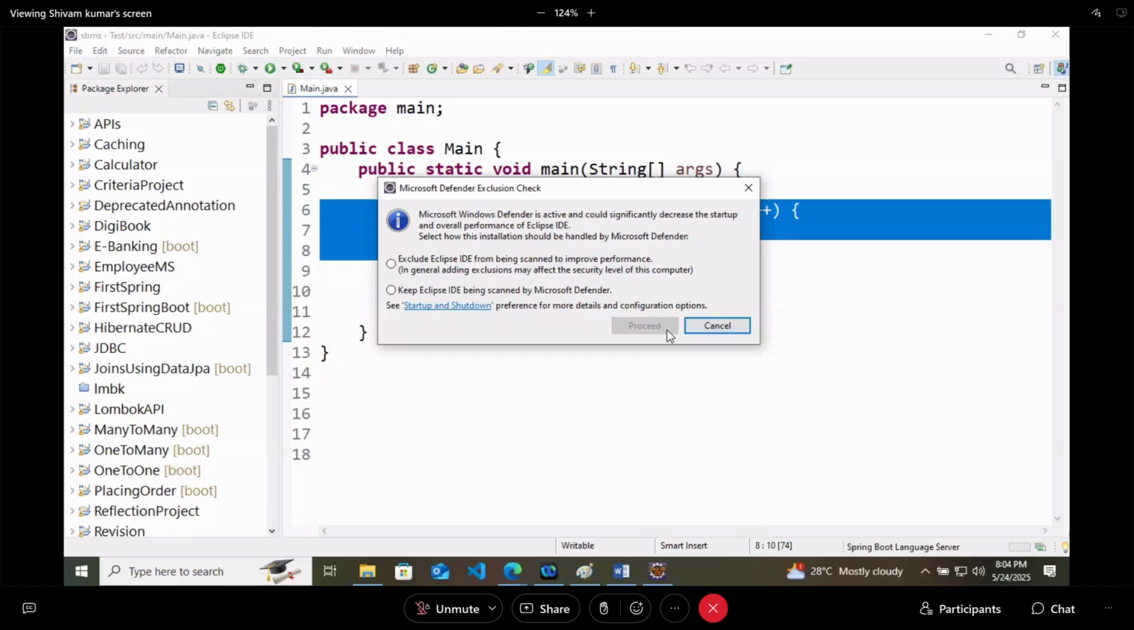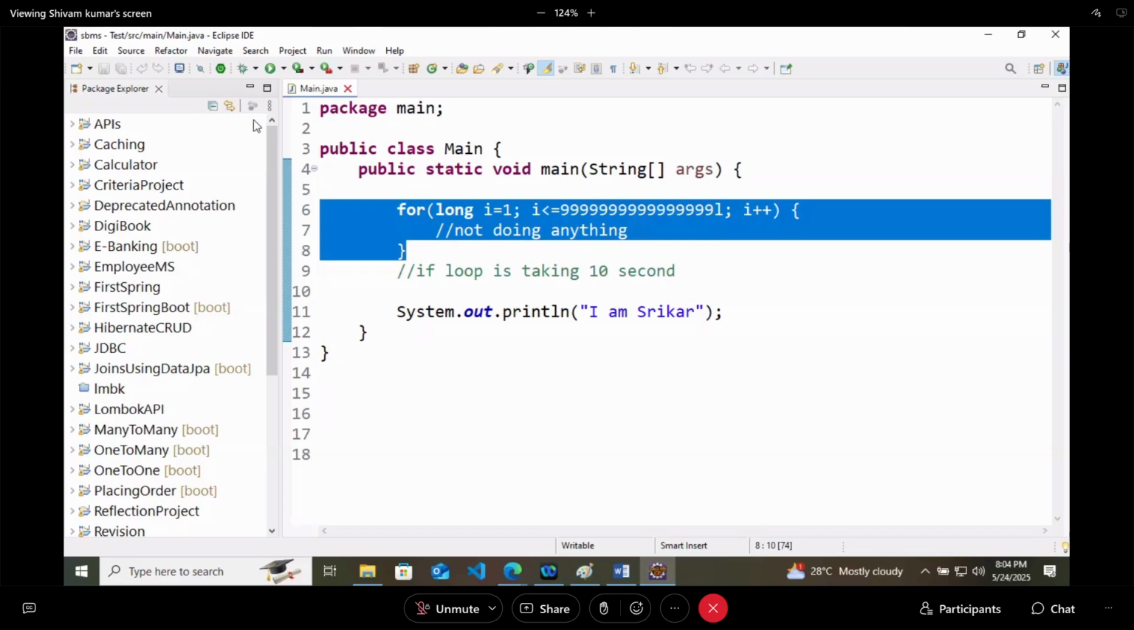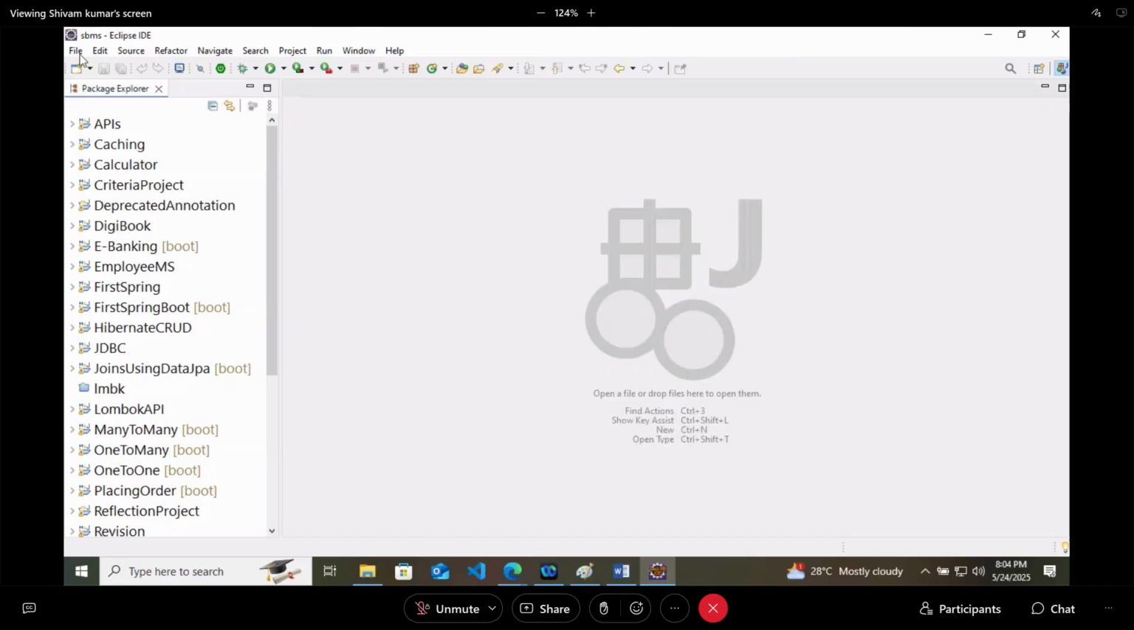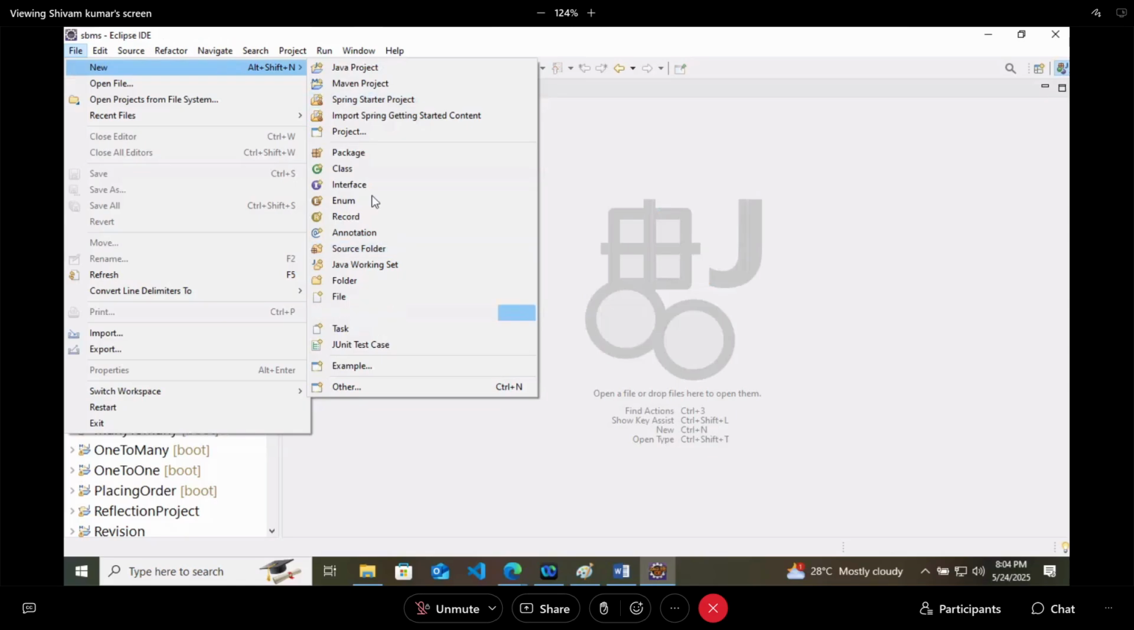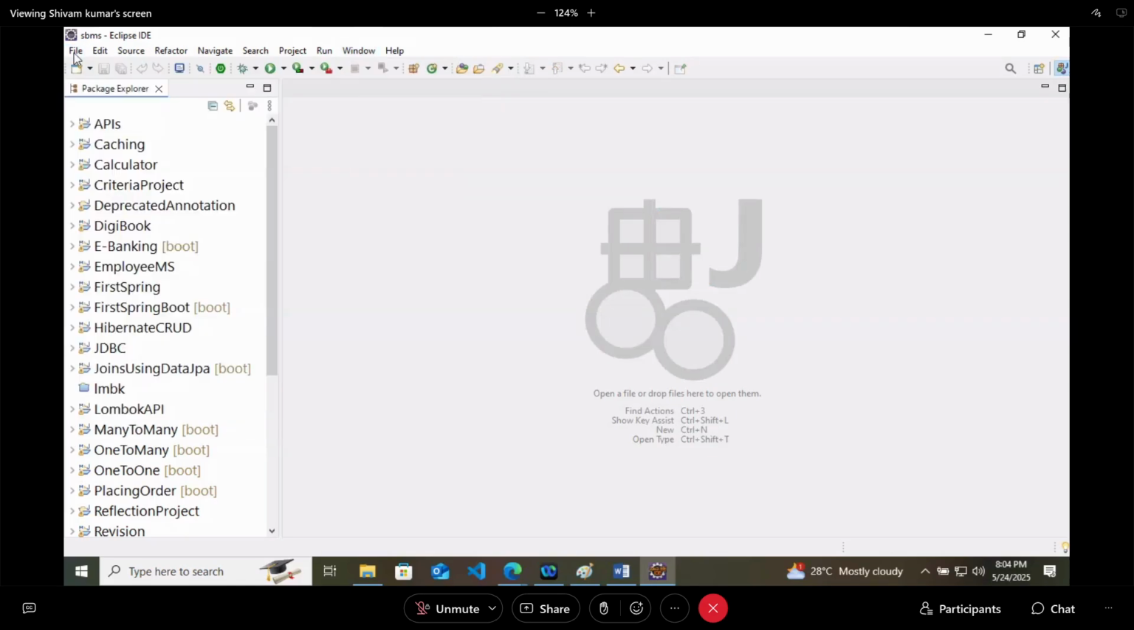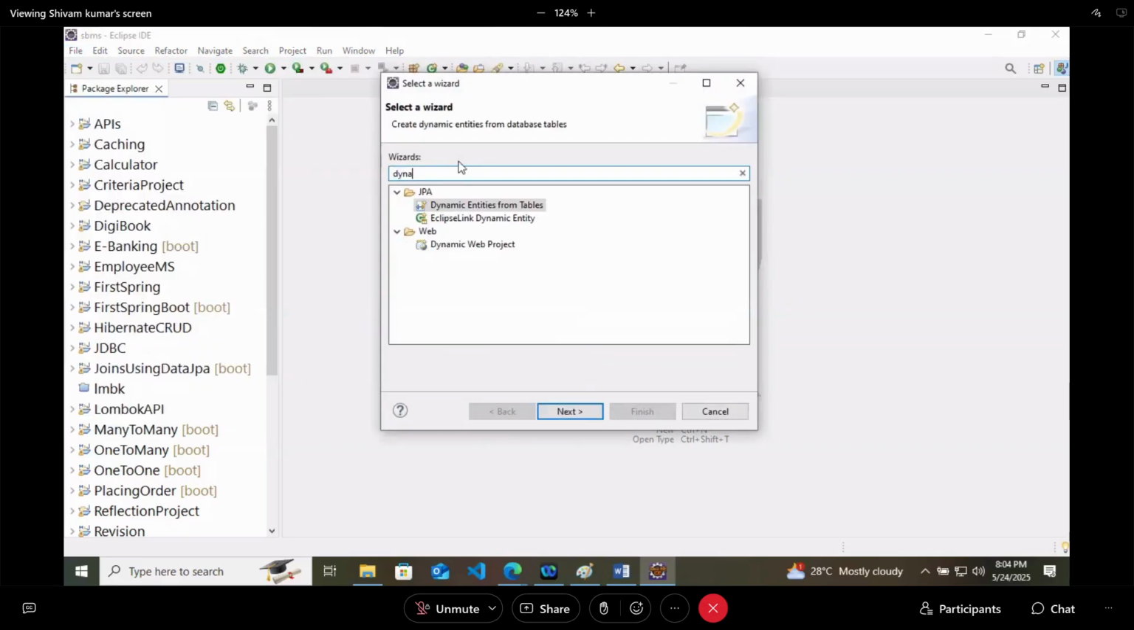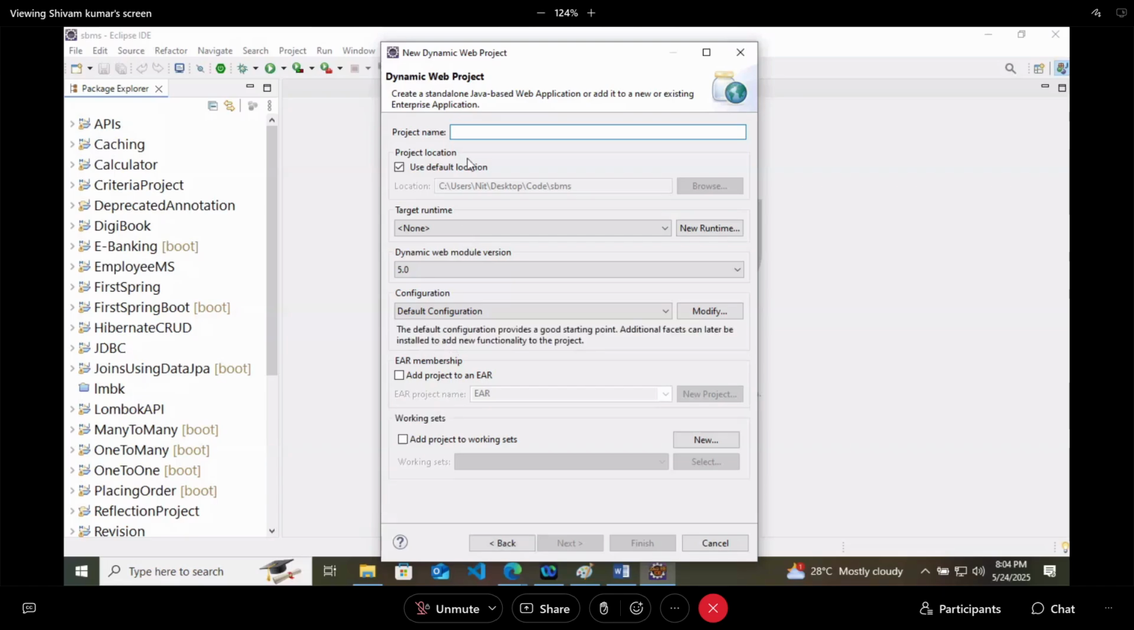So here Eclipse is loaded. Now let's create a project. So we'll click on file, new, and you will see dynamic web project. If it is not coming, you can just search it. Dynamic web project, this one. So just click on this here, project name.